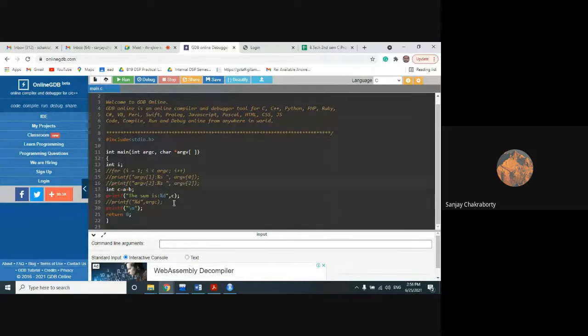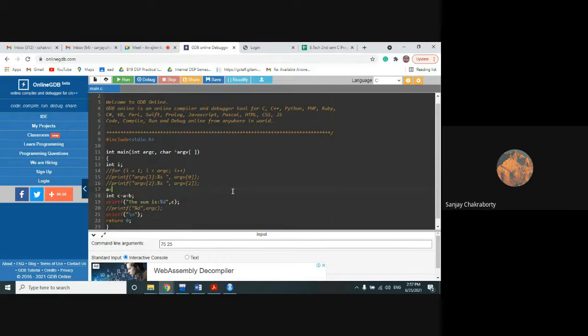What is the main job? Our main job is to take the inputs of a and b through the command line. So for the first input, suppose I'm giving 75, and the second input, suppose I'm giving 25. So 75 will be assigned to a and 25 will be assigned to b. That will be our objective. Then the summation will happen and it will give you the total, 75 plus 25 equal to 100, as your output. How can we do that?